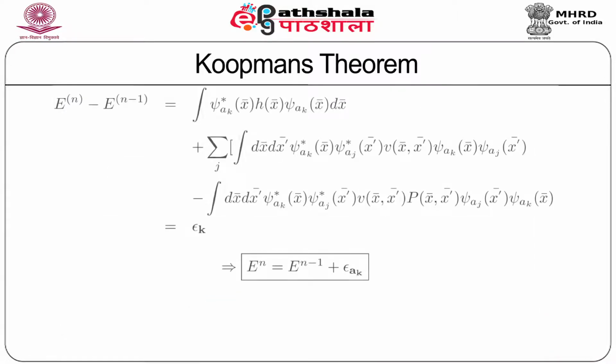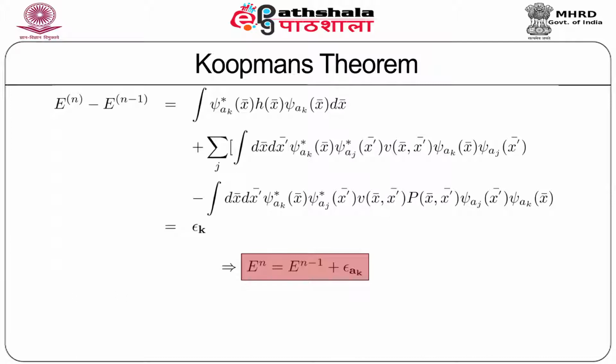This energy difference, which is given by the left hand side of this equation, En minus En minus 1, and in the right hand side it's written in longhand, this energy difference in the wave function form, after a few lines of mathematics can be shown to be exactly equal to epsilon k or epsilon ak, which is basically the eigenenergy of this electron at the single electron state ak.